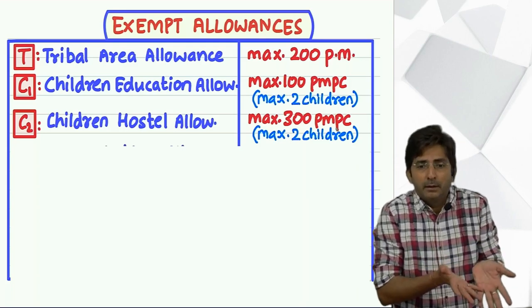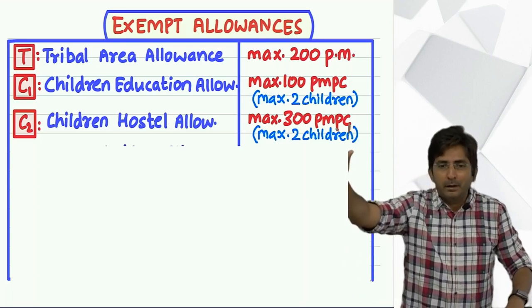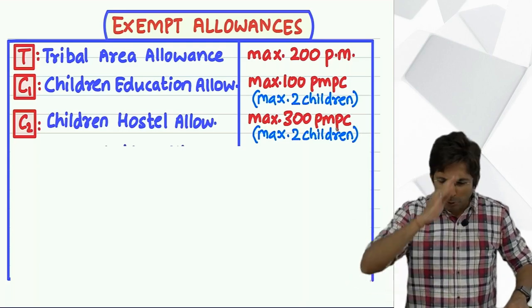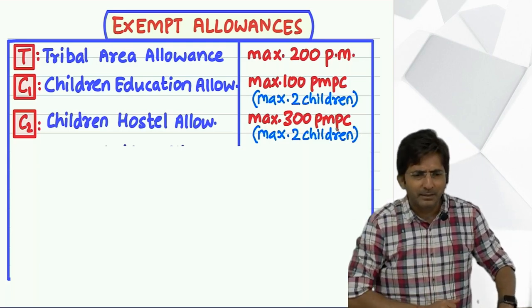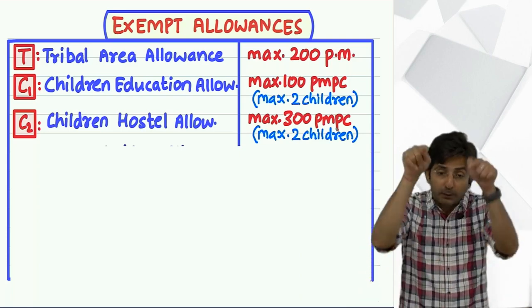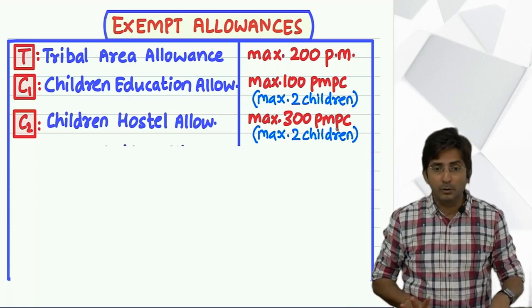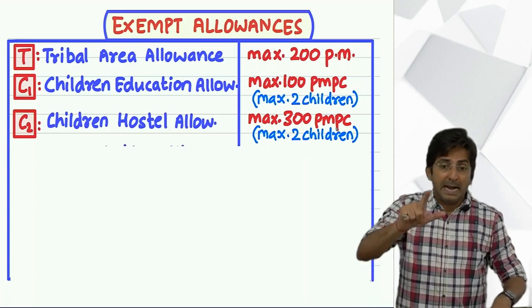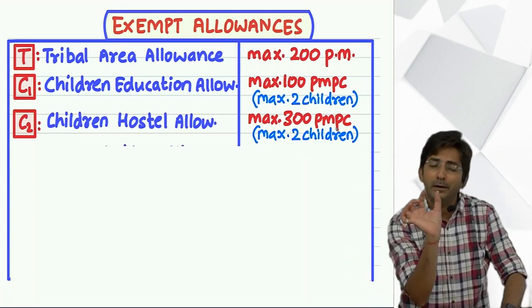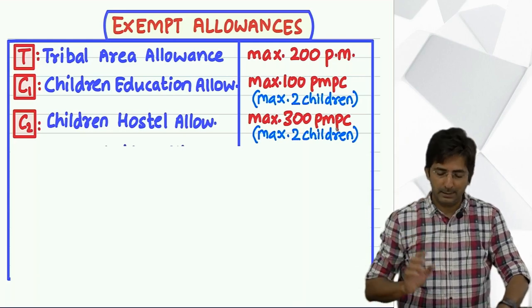Let him give. But government doesn't believe. Government feels 6 children. Nonsense. You should not have more than 2 children. So, they will exempt only for 2 children. So, you received for 6 children. But exemption only for 2 children. And that also, you might have received big amount, but exempt only 100 per month per child.